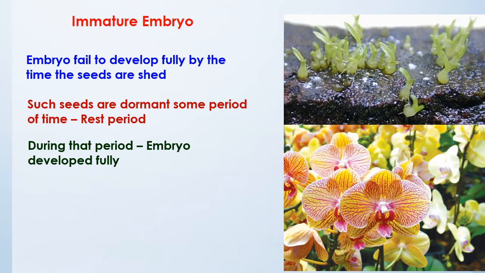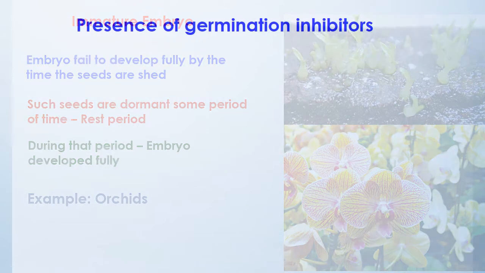In immature embryo, the embryo fails to develop fully by the time the seeds are shed. So such seeds are dormant for some period of time, which is called the resting period. During that period, the embryo will develop fully. The example for this type is orchids.